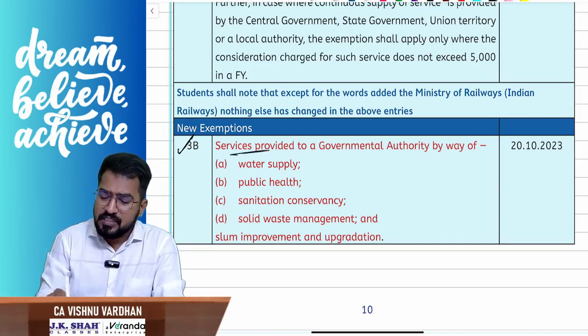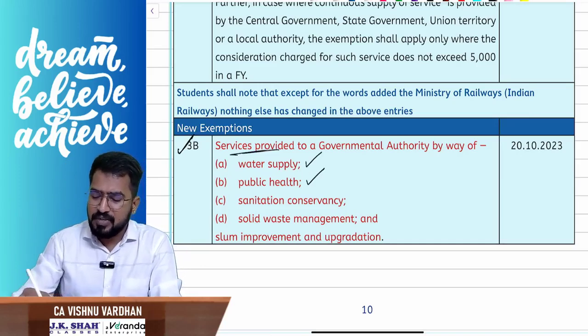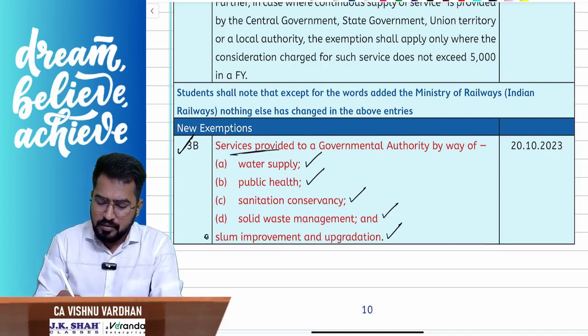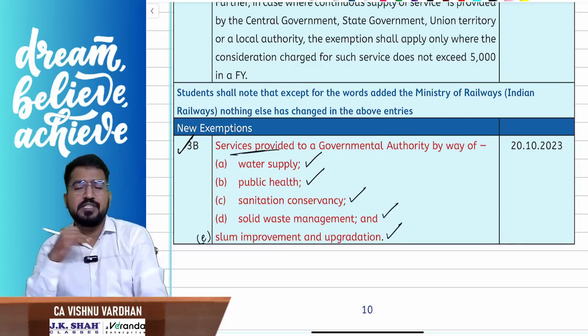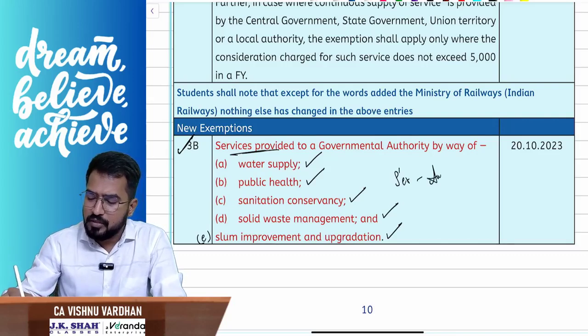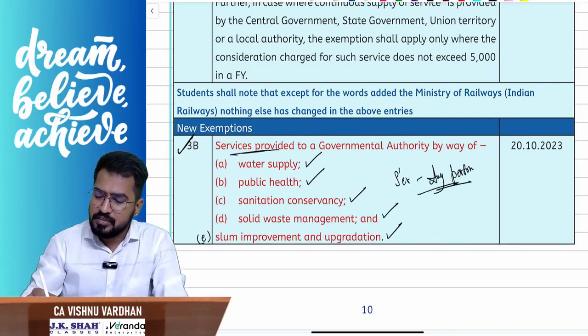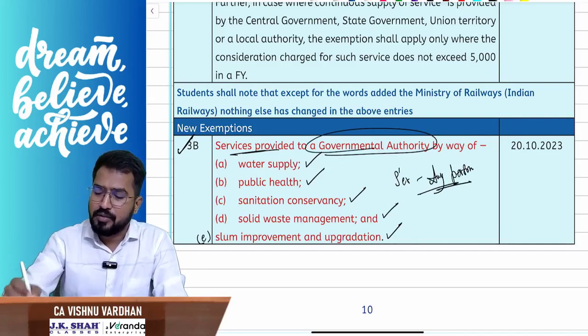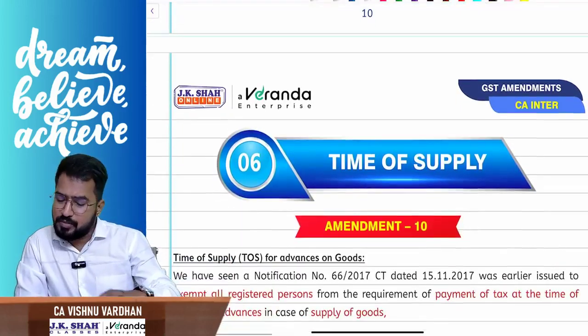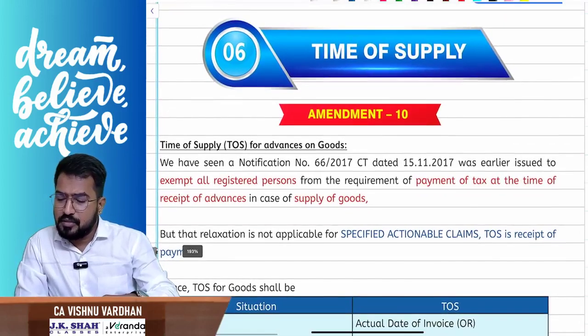So services by way of water supply, public health, sanitation conservancy, solid waste management, and slum improvement and upgradation. For these services, the supplier can be any person, and the recipient is a governmental authority. If that is the case, it is exempt under GST, right? So that is what the amendments are with respect to exemptions.